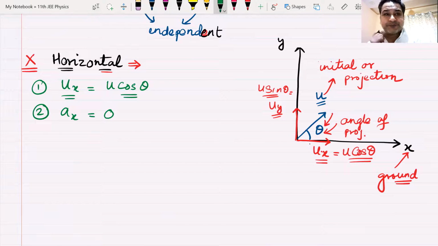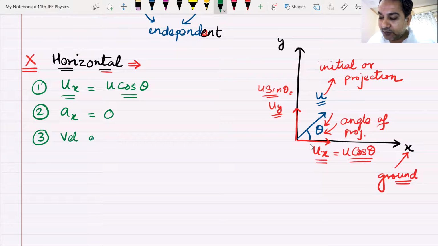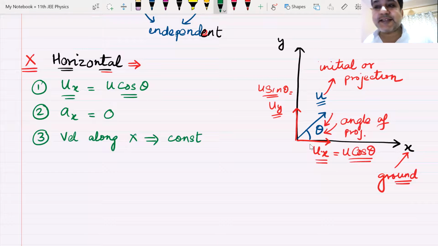Okay. Now, since acceleration along x-axis is zero, velocity along x-axis remains constant. Am I clear?